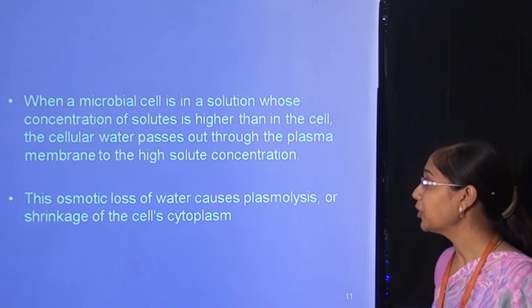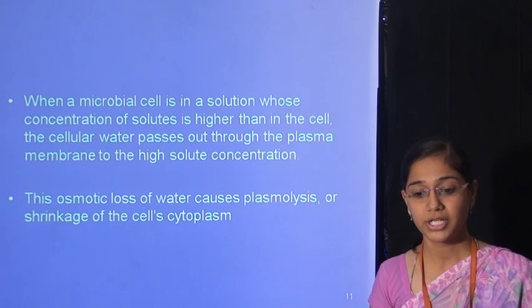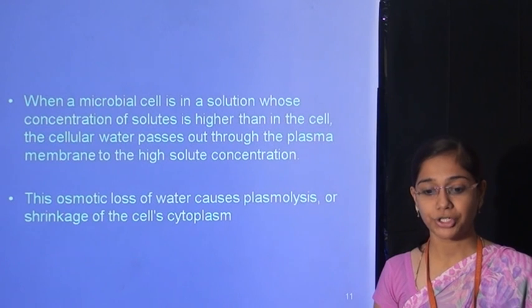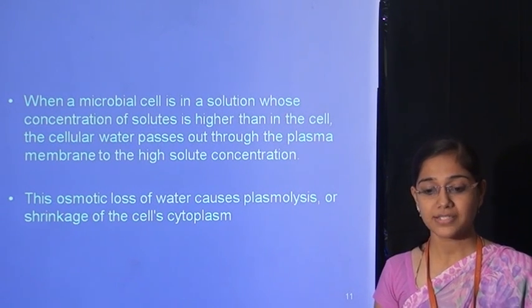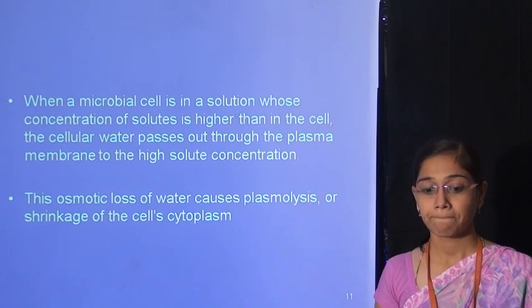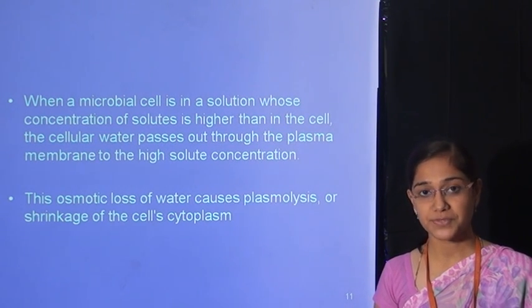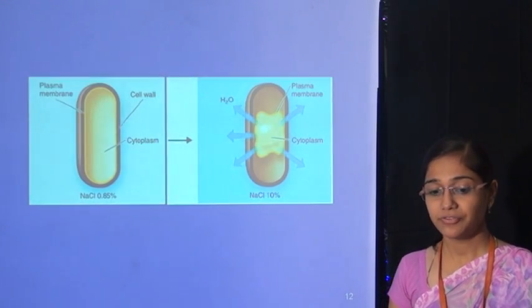When a microbial cell is in a solution whose solute concentration is higher than in the cell, the cellular water passes out through the plasma membrane to the high solute concentration, and this osmotic loss of water causes plasmolysis, or shrinkage of the cell's cytoplasm. Let's see in the figure.